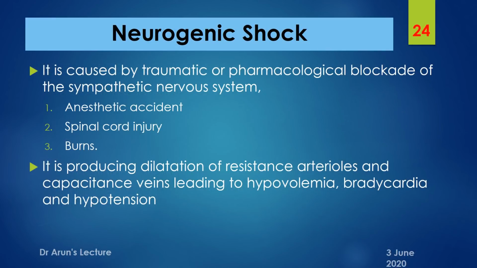And in case of neurogenic shock, it is caused by a traumatic or otherwise a pharmacological blockade of the sympathetic nervous system. Here again, anesthetic accidents, spinal cord injuries, and burns are responsible for neurogenic shock. The mechanism produces a dilatation of resistance arterioles and capacitance vessels, veins, leading to hypovolemia, bradycardia, and hypotension.